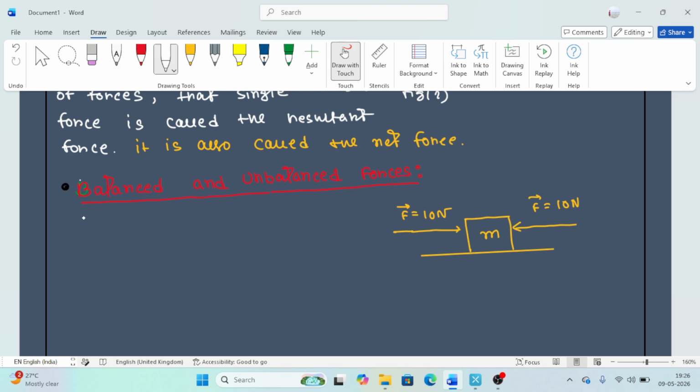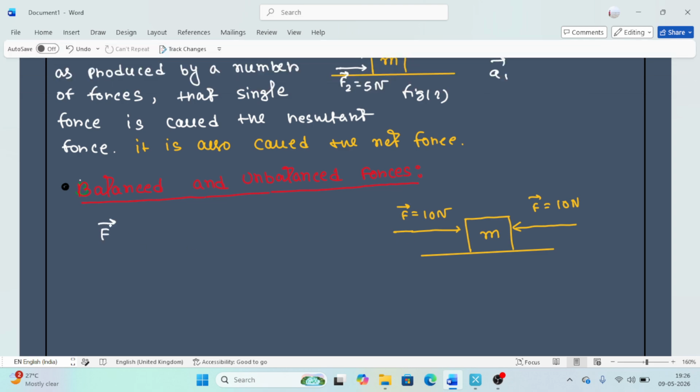That means force is a vector quantity. This force acts on that object along east and this force acts on that object along west. That means if I calculate the net force, I mean total force, suppose this is F1 and this is F2, so you write F1 plus F2.